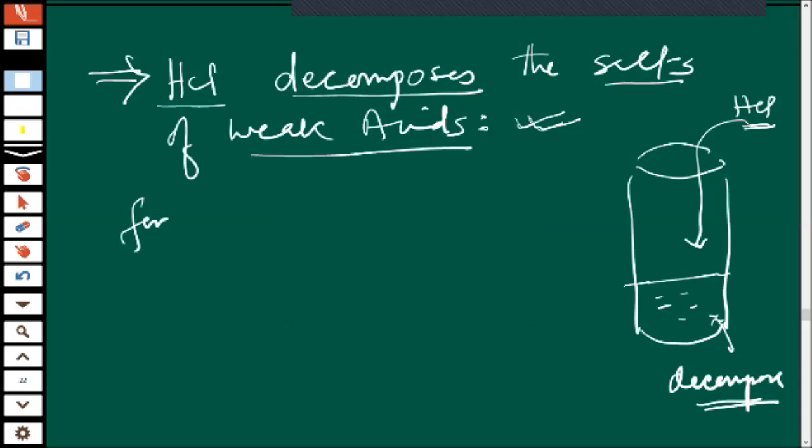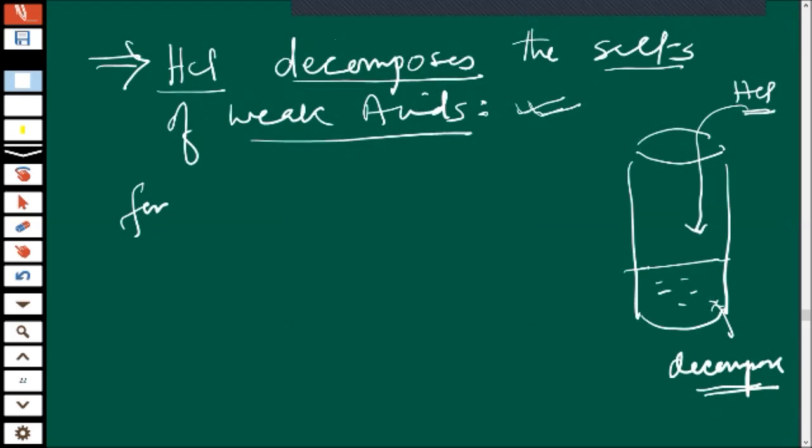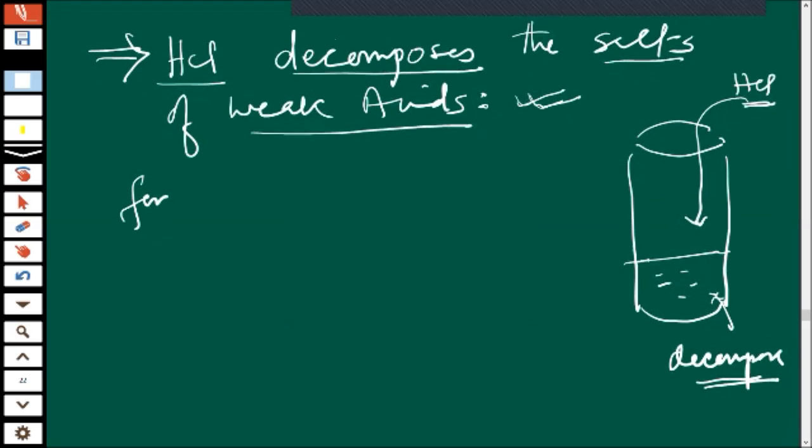Okay. Shreya, there is a sentence in front of your screen. HCl decomposes the salts of weak acids. Can you give me one example for it? Na2CO3 plus 2HCl gives NaCl plus H2O plus CO2.